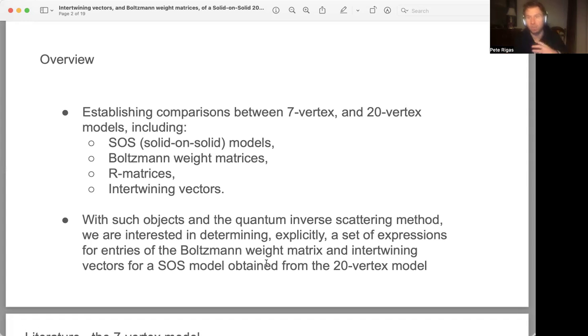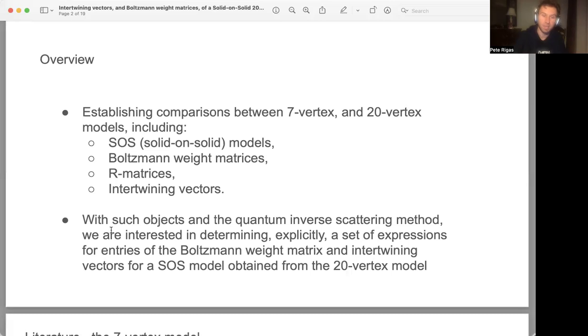And I'm going to be able to establish comparisons between the 7-vertex model, which is the circumstance or the model from statistical physics in which an argument was first carried out, and then establishing how one can make sense of these notions from the solid-on-solid models for the 20-vertex model instead.